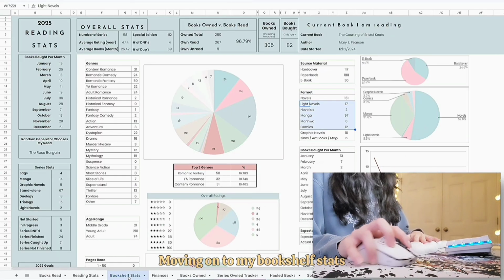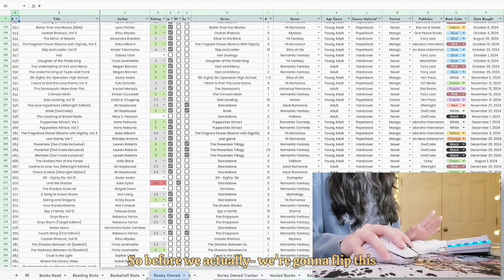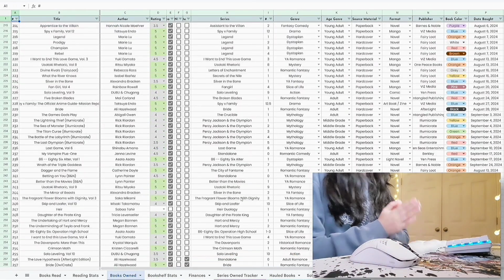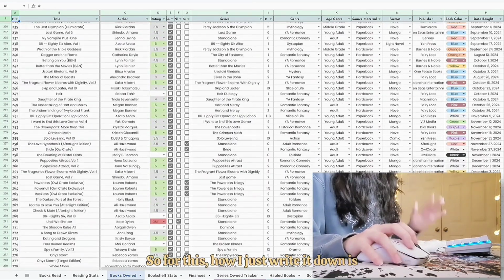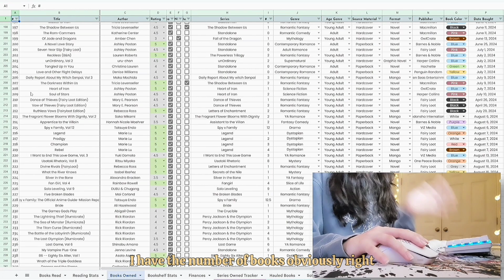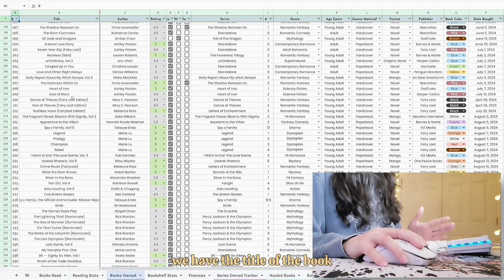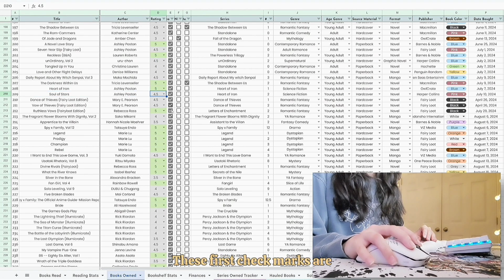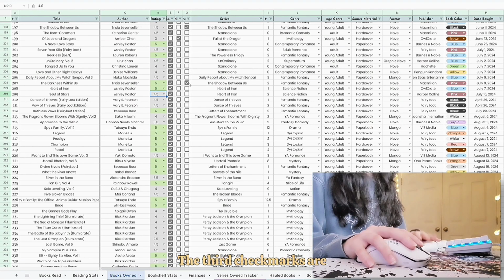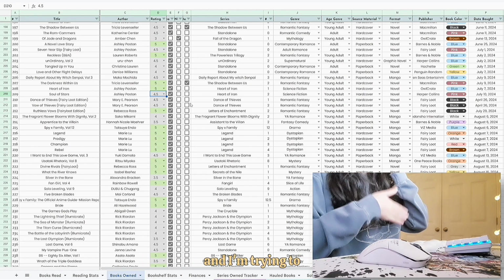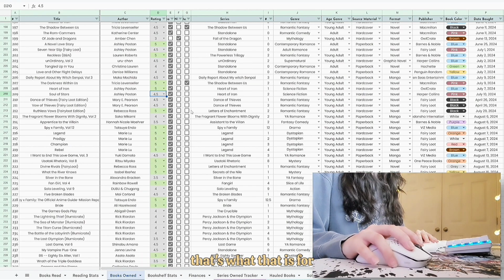Moving on to my bookshelf stats. Before that, we're gonna flip this around real quick. This is my books owned tab right here. So this is everything that is on my physical bookshelf. For this, how I write it down is I have the number of books right here on the first column. We have the title of the book, the author, and what I rated the book. These first check marks are if they're read, the second check marks are if they're a DNF, the third check marks are if they're a duplicate, because I do have quite a few duplicates and I'm trying to bring it down. So that's what that is for.